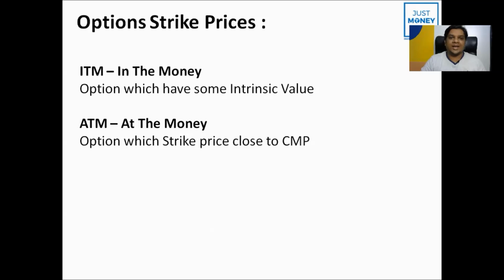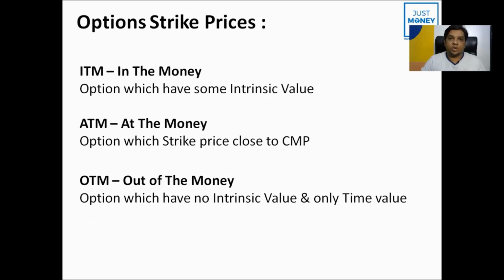And the other is ATM, at the money strike price for call or put, an option whose strike price is close to the current market price. And the third one is out of the money, we call it OTM, options which have no intrinsic value and only time value. In the previous video we have seen the option premium is made of two components. The first one is intrinsic value and the second one is time value. So in comparison with the current market price, we are going to categorize the options as in the money, at the money, or out of the money.